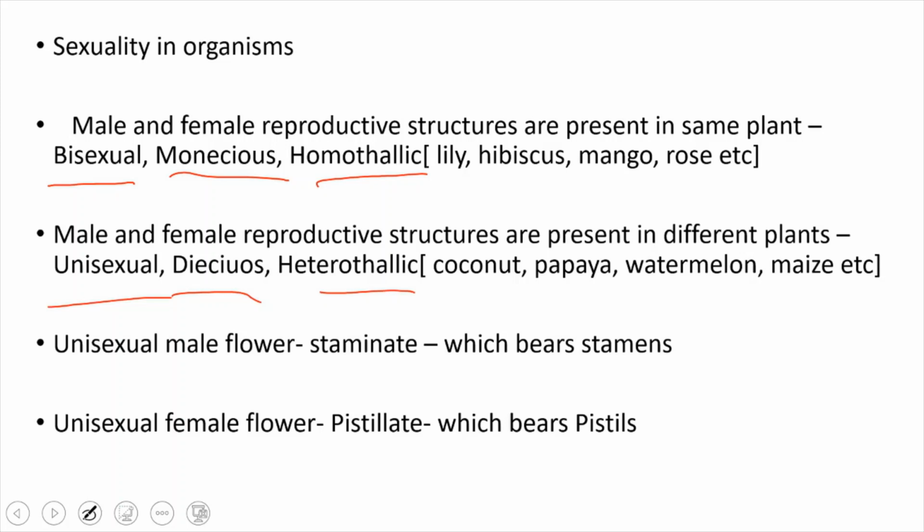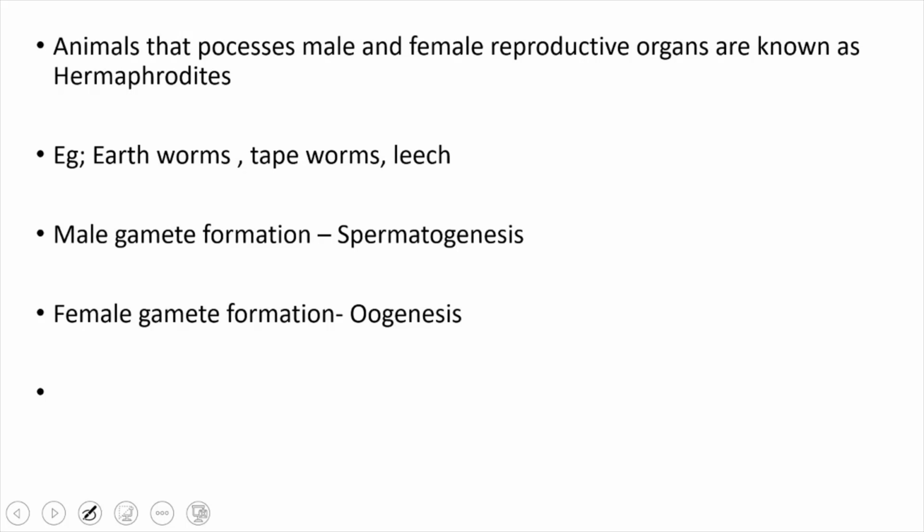So the unisexual male flower is known as staminate, which bears the stamens, and the unisexual female flower is known as pistillate, which bears the pistils. Unisexual means the male and female gametes are present on different plants, right? The unisexual male flower is called staminate because it bears stamens, and the unisexual female flower is called pistillate because it bears pistils. And that is about the plants.